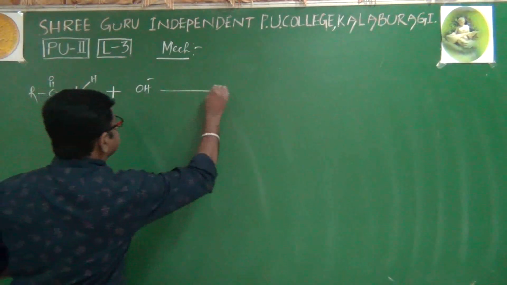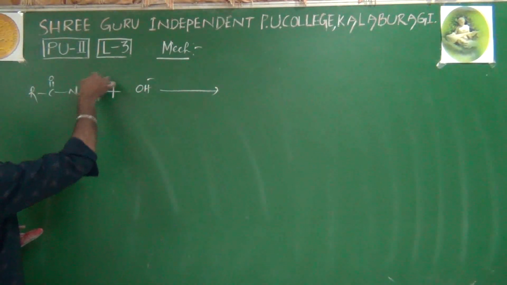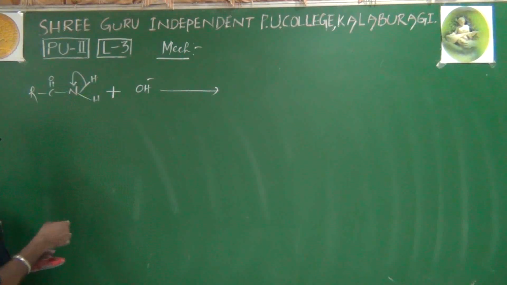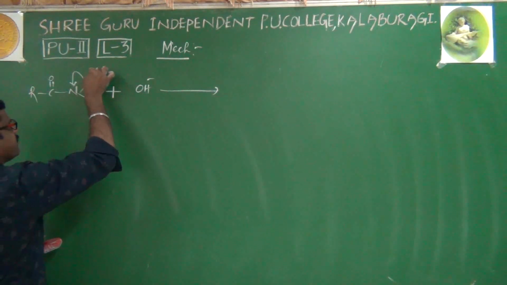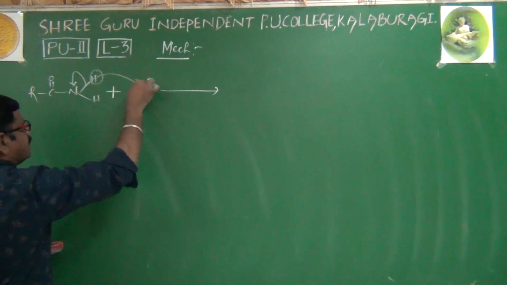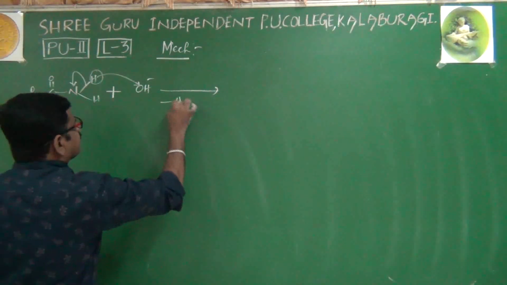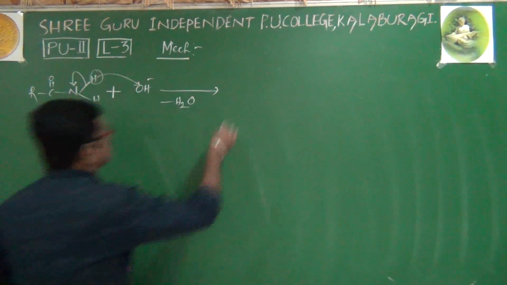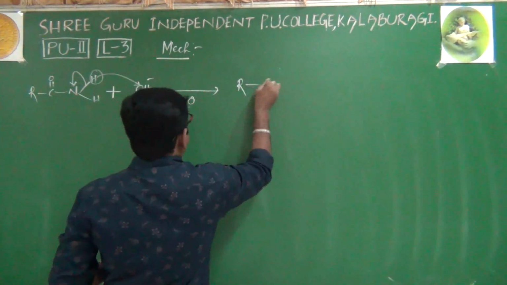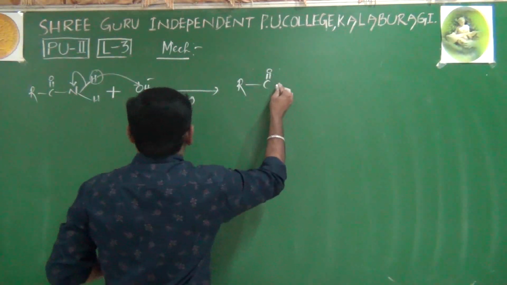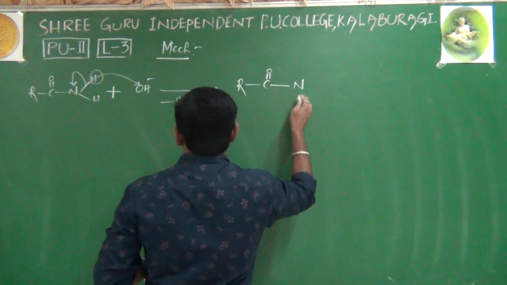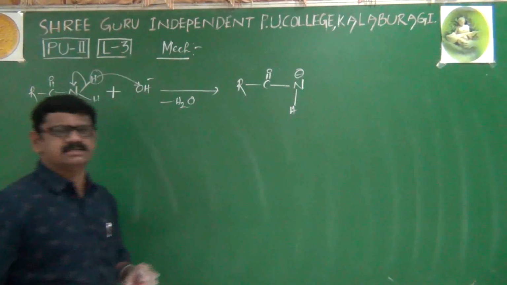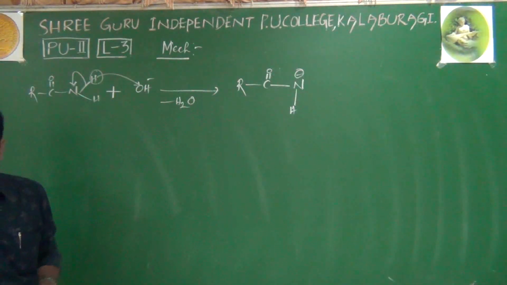Now what happens? Nitrogen and hydrogen have an electronegativity difference, so this bond shifts onto nitrogen, and hydrogen is eliminated as H plus. This H plus and OH minus react and are removed as water. Therefore, what we get is RCONH, with nitrogen getting a minus charge.